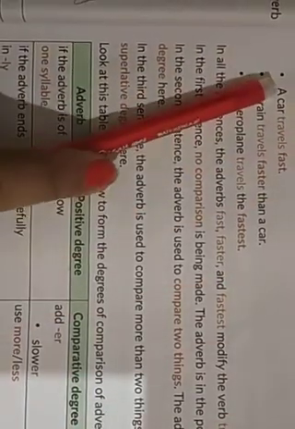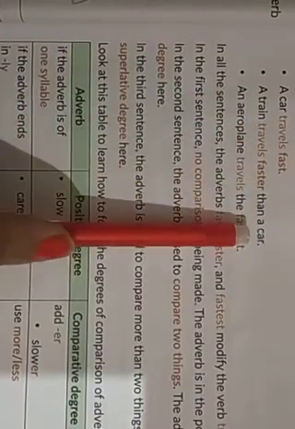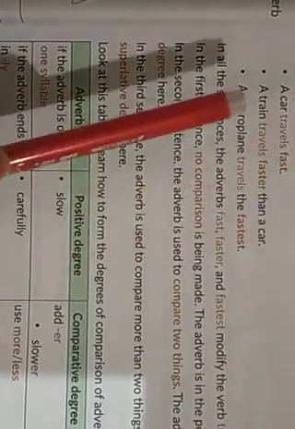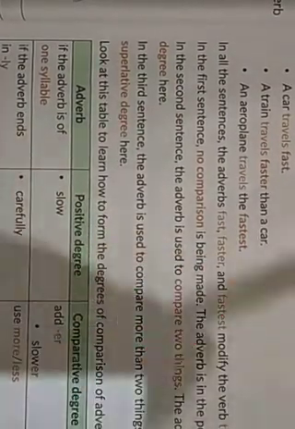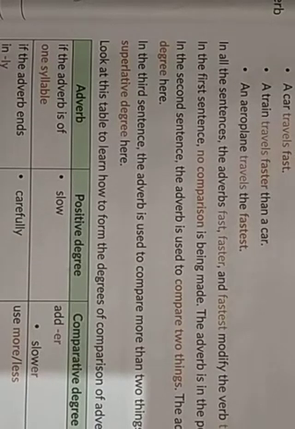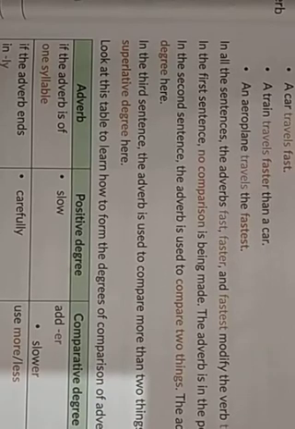You have seen the examples. A car travels fast, a train travels faster than a car, an aeroplane travels the fastest. Fast, positive degree, faster, comparative degree, and fastest is superlative degree. Okay, in positive degree, no comparison. In comparative degree, we will compare two things. And in superlative degree, the adverb is used to compare more than two things.